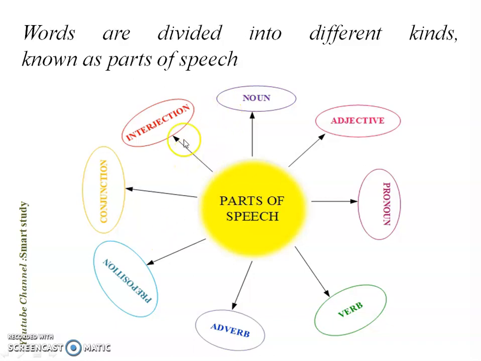This is Fatima, and here today I have brought you a topic on English grammar, which is a very important one. That is parts of speech. So, what do you mean by parts of speech? In English, words are divided into different kinds, and those are known as parts of speech. There are 8 parts of speech in English: noun, adjective, pronoun, verb, adverb, preposition, and conjunction. Now let us see each one of them with example.